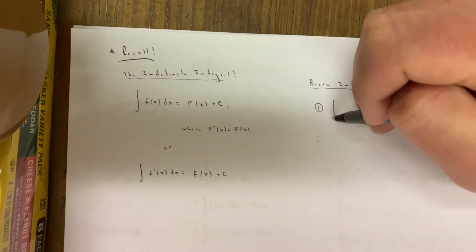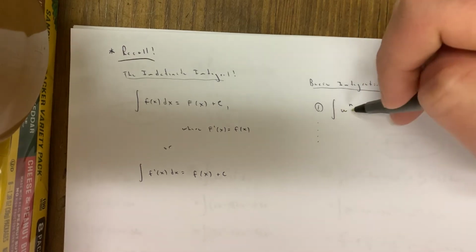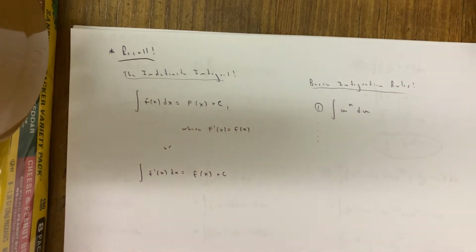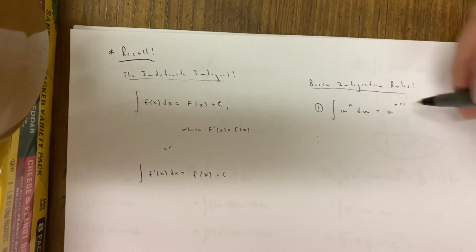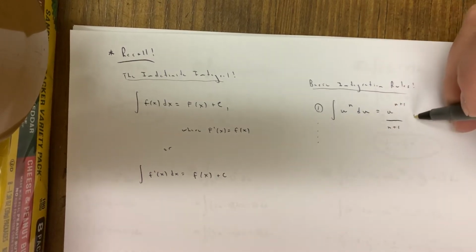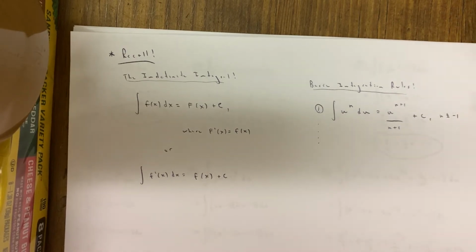And this is if you take the integral of one single letter raised to a numerical power. Maybe it's not one single letter, though. That's why we call it u. It will be one single letter until tomorrow. On the integral of u to the n with respect to u, rewrite the base, add 1 to the exponent, divide by that number. Add some cookies, man, some cookies. But make sure you say that n is not equal to -1. Otherwise, you'd be dividing by 0. There's another way to take an integral if that's the case, okay?